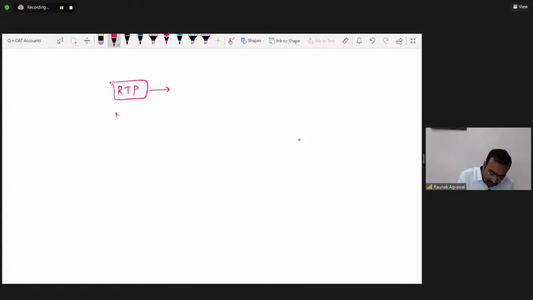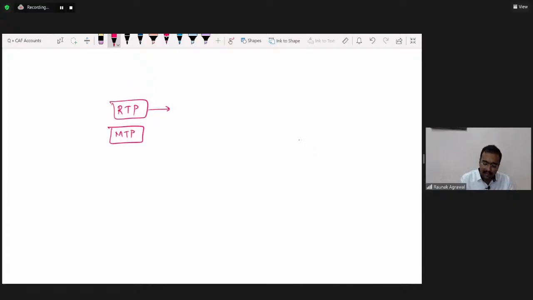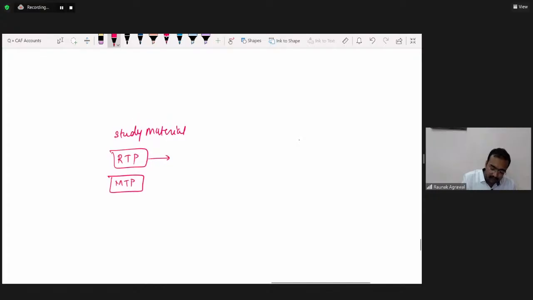Before exams, the institute also conducts mock tests in the form of MTP, mock test paper. You can download RTP, MTP, and the latest study material from the ICAI Board of Studies portal. Simply put BOS ICAI in the Google search.